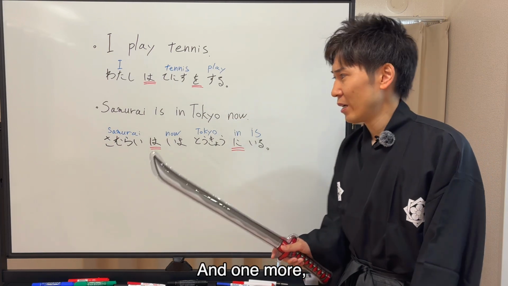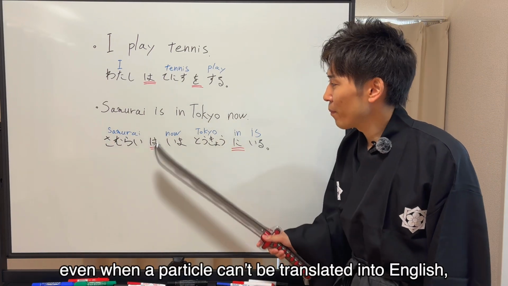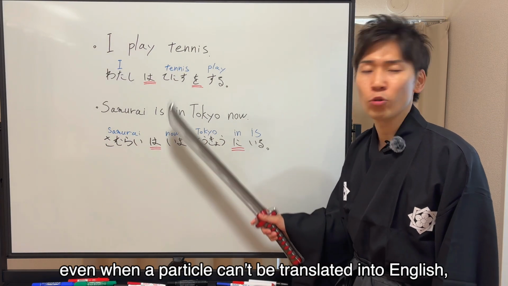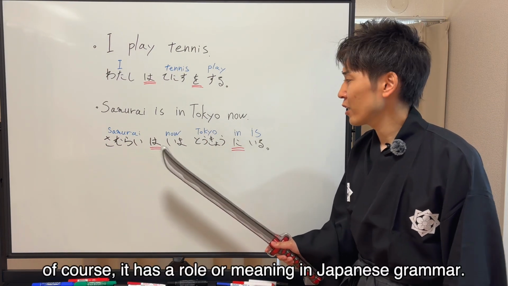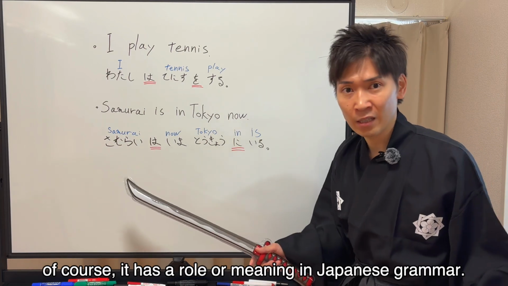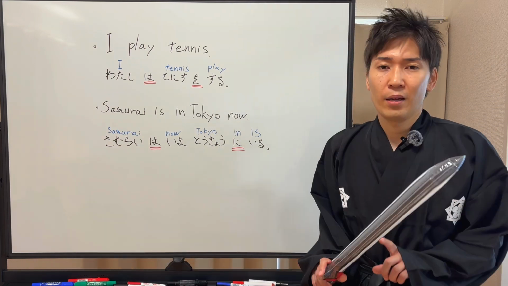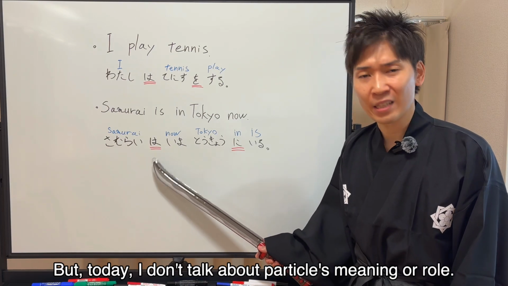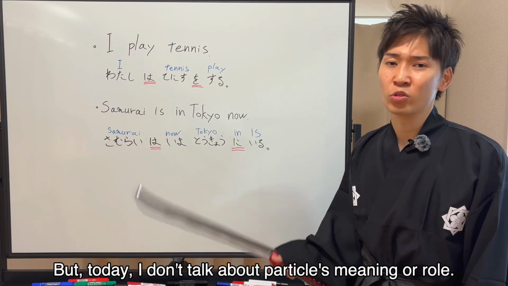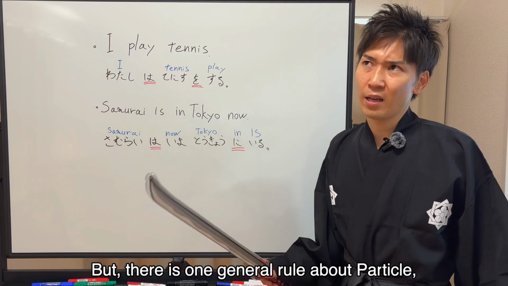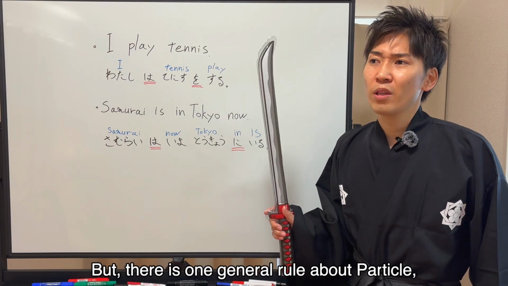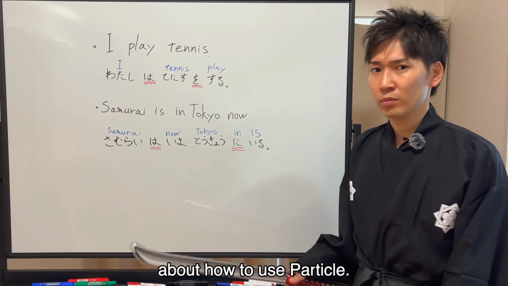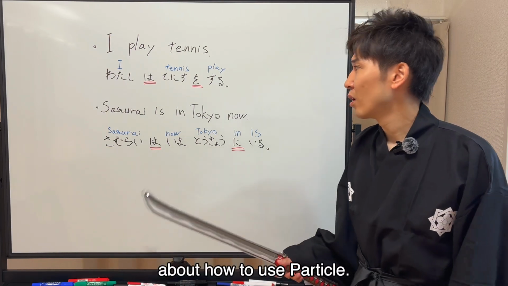And one more, even when a particle cannot be translated into English, of course it has a role or meaning in Japanese grammar. But today I don't talk about the particles' meaning or role. But there is one general rule about particles, about how to use particles.